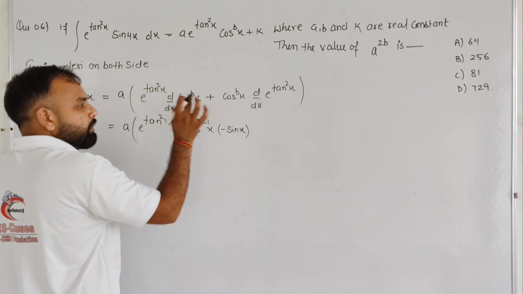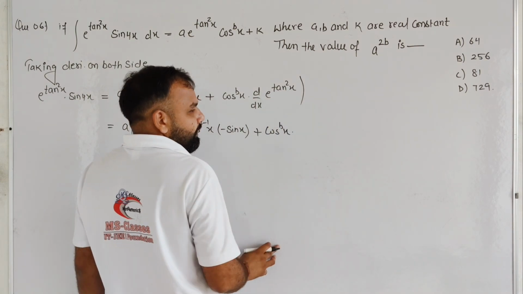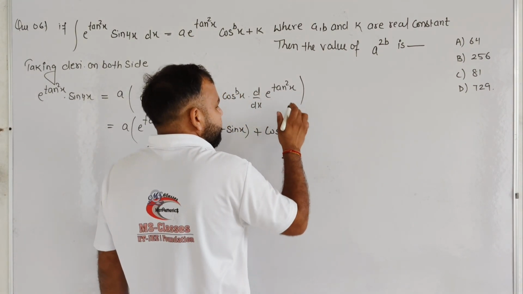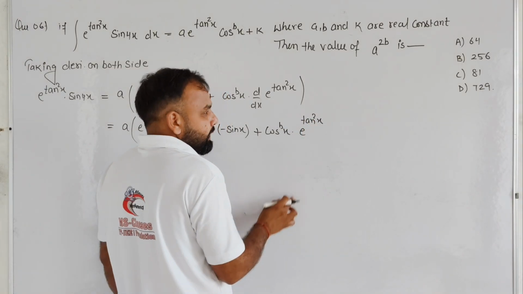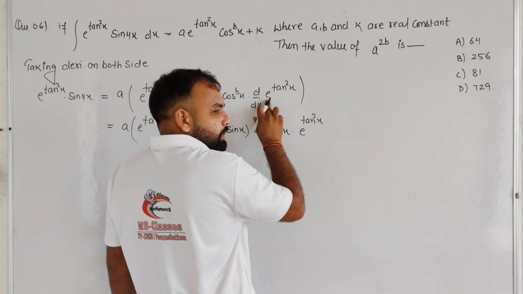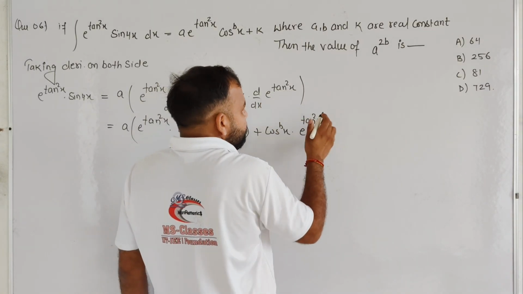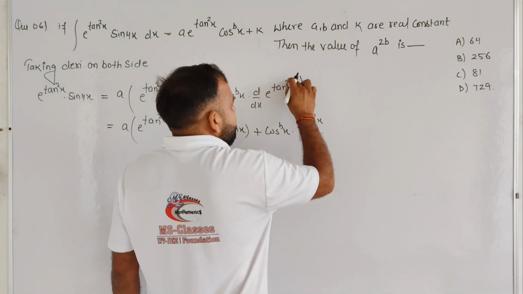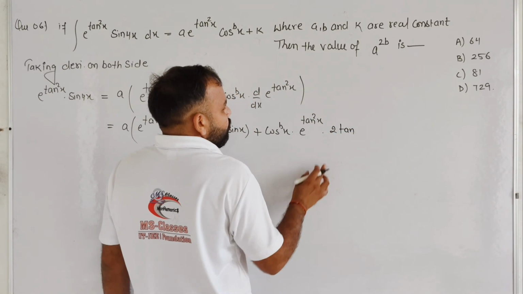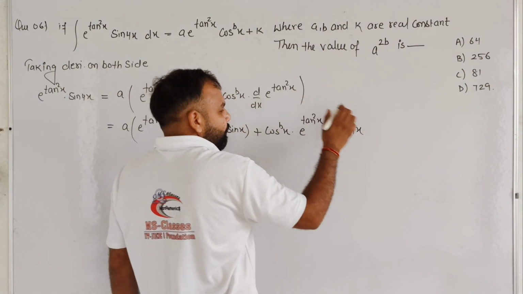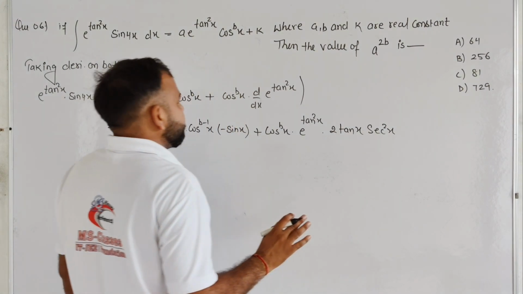Plus cos to the power bx as it is into the derivative of e to the power tan square x, which is e to the power tan square x, and after taking the derivative of e, we move its power. So the derivative of tan square x: first of all we bring down power 2, taking 2 times tan x, and the derivative of tan x is secant square x. So I think it is done.